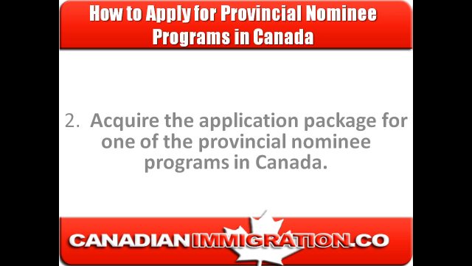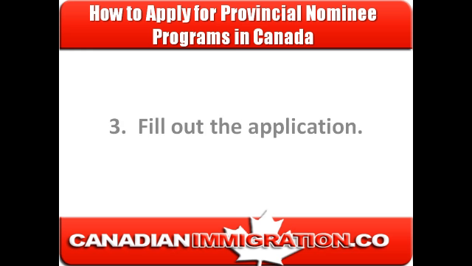Next, you need to acquire the application package for one of the provincial nominee programs in Canada. The forms and a guide to the application can be found at www.canadianimmigration.co. You then need to fill out the application. Complete the forms on your computer if you wish, or print them to fill them in with the typewriter or by hand. You must use black ink and print legibly.